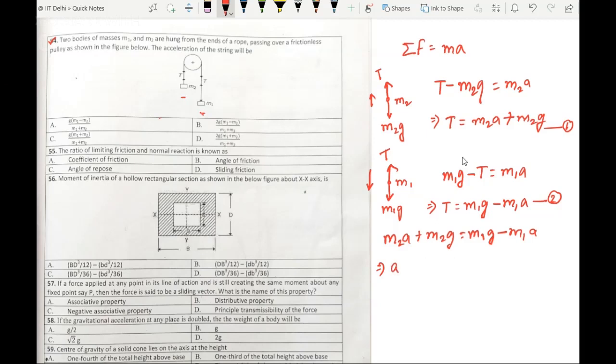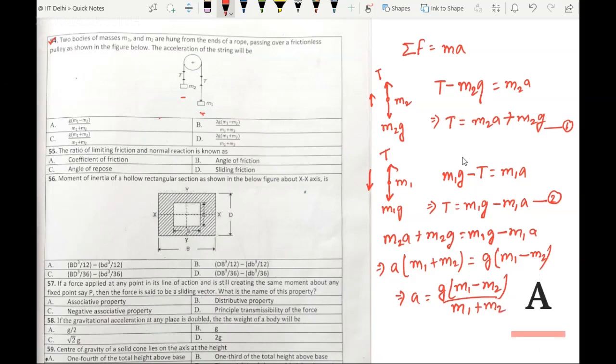If I take a common, then a into m1 plus m2 equals g into m1 minus m2, or finally we get a equals g into m1 minus m2 divided by m1 plus m2. So this is my acceleration. So the answer is option A.